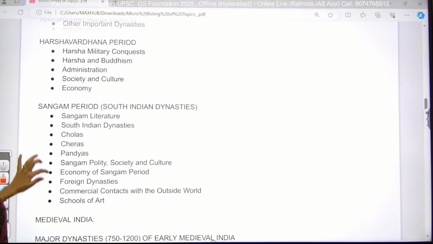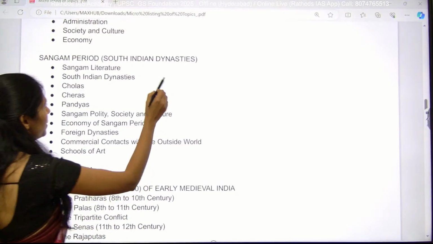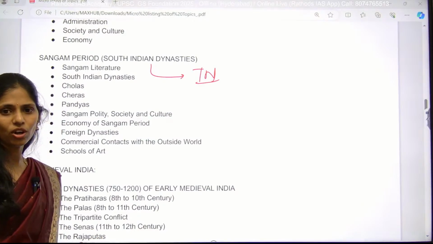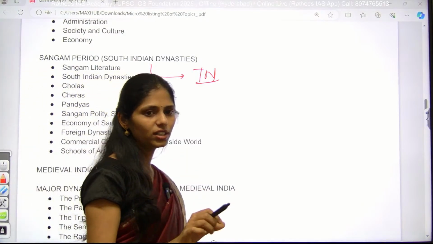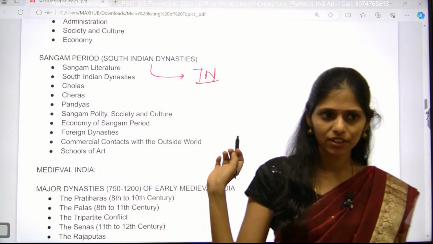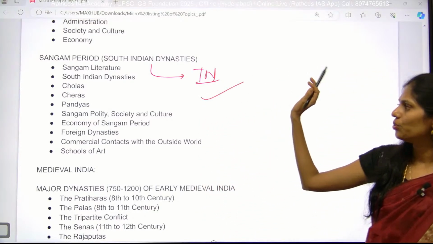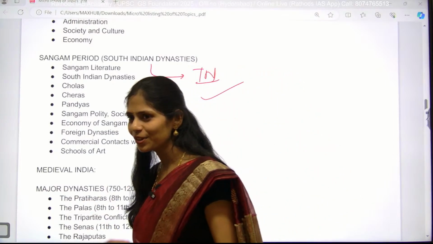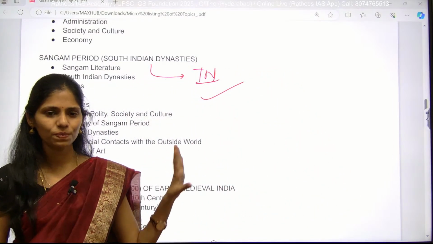And after this comes the Sangam period. For the Sangam period we recommend reading the Tamil Nadu board books, because not even NCERT or the old NCERT by R.S. Sharma covers the Sangam period. It is covered well in the Tamil Nadu board book. So read this, and from the Sangam period you can expect mains questions and also prelims.